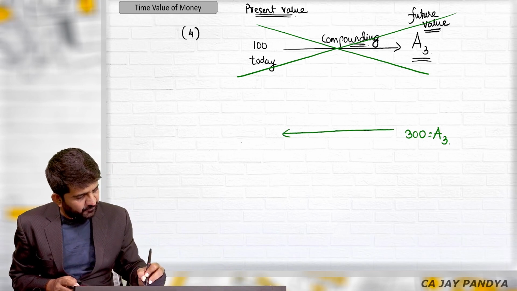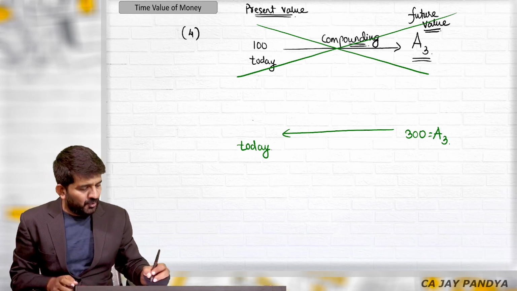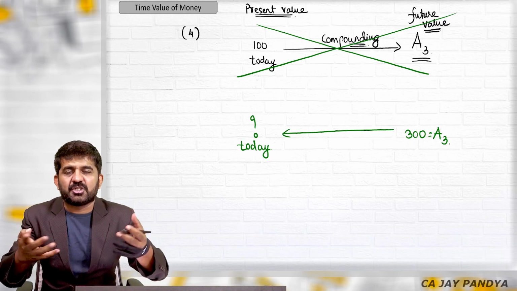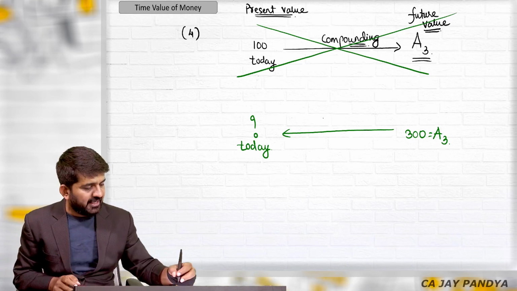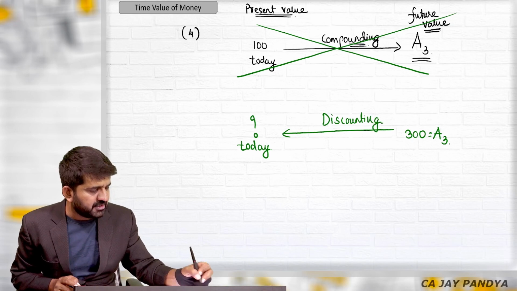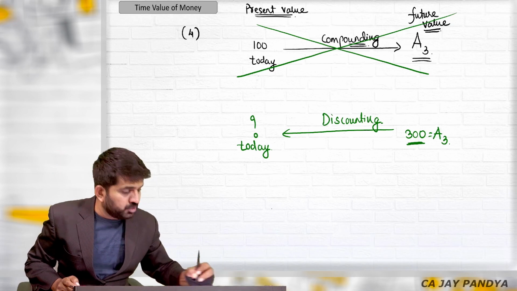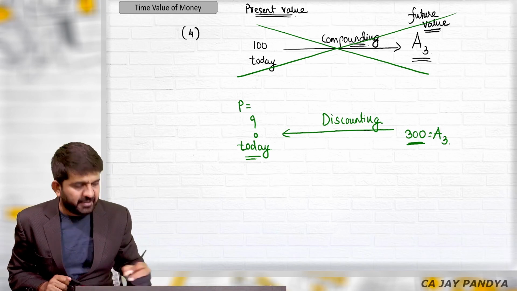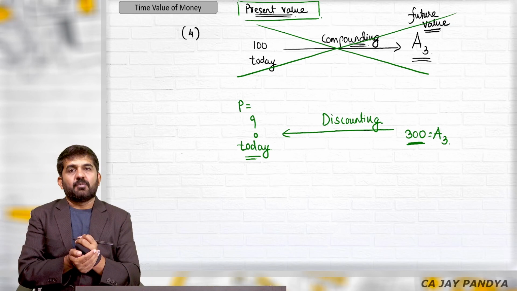What is the value as on today? Now all of you will understand that you don't need to add the interest. You will have to deduct the interest. You will have to subtract something. You will have to discount something. So this type of question is known as a discounting question, whereby you will remove 3 years of interest from this 300 rupees and you will get the present value. And so this type of question is known as a present value question.